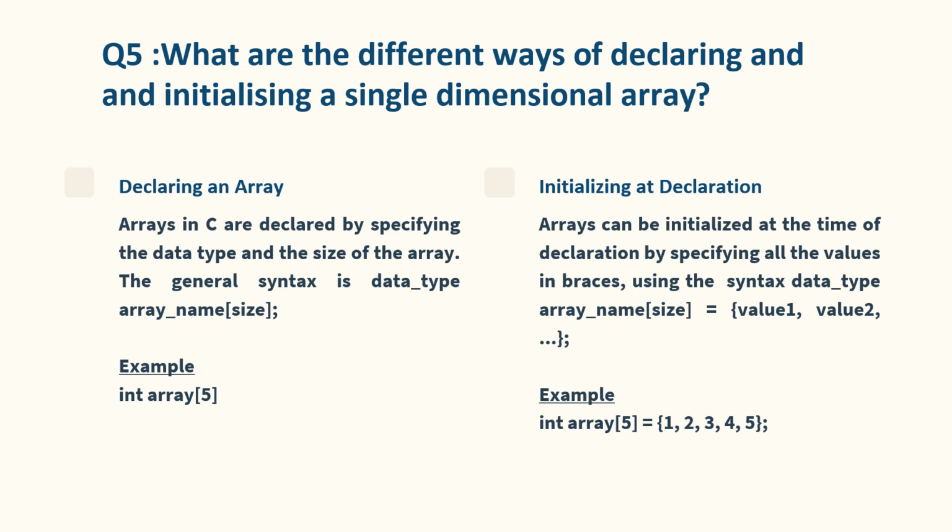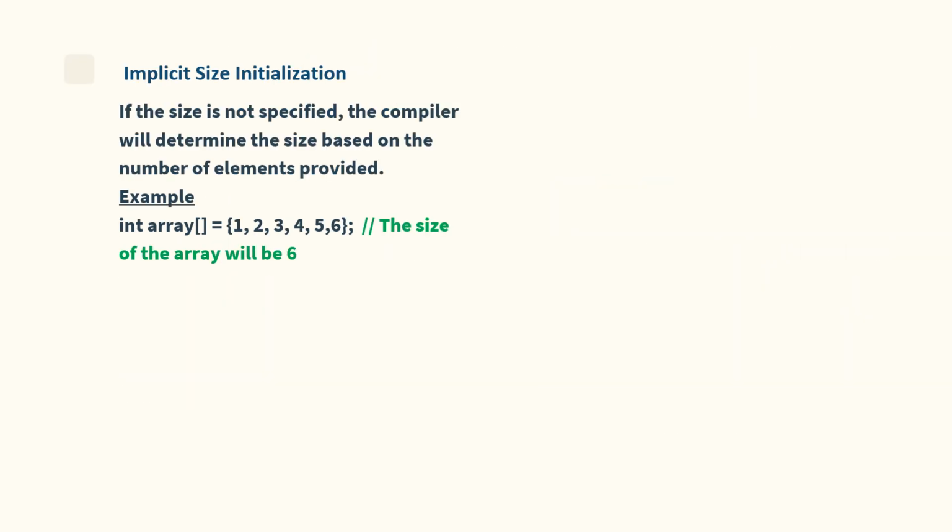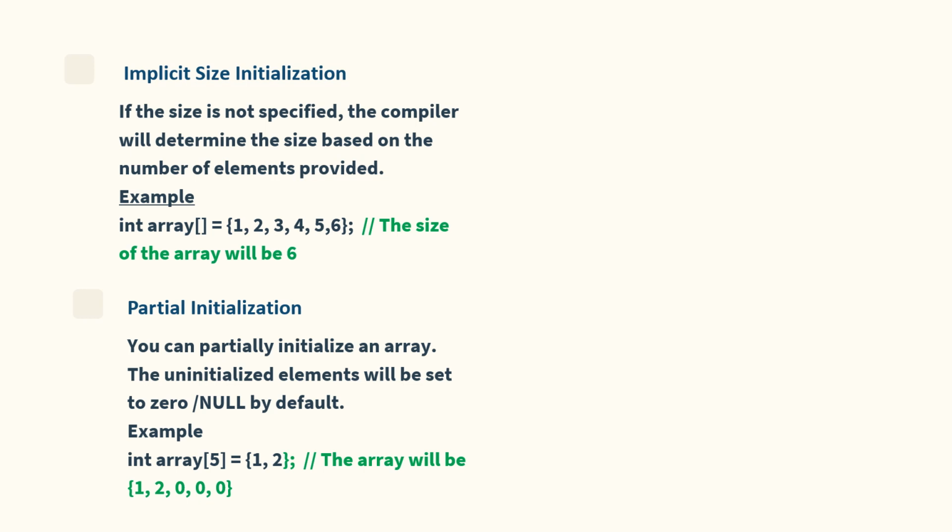positions. If the size is not specified during the initialization, the compiler will determine the size based on the number of elements provided. For example, here the array size is automatically taken as 6, as we have provided 6 elements in the curly braces. You can also partially initialize an array. The uninitialized elements will be set to 0 or null by default.